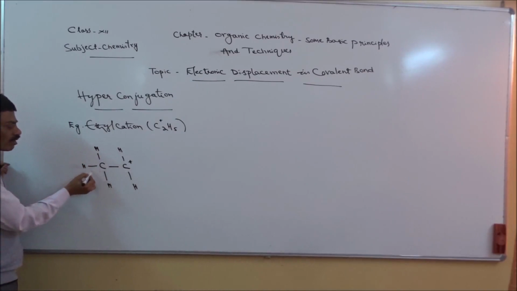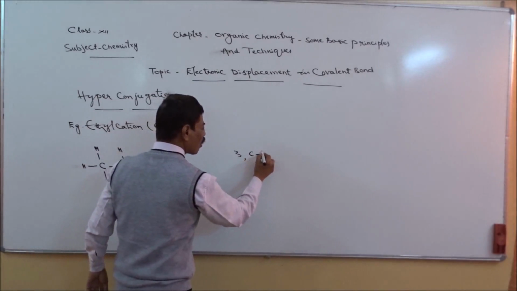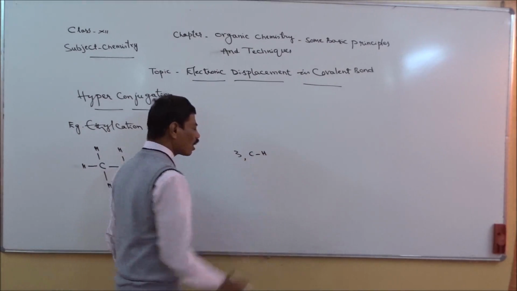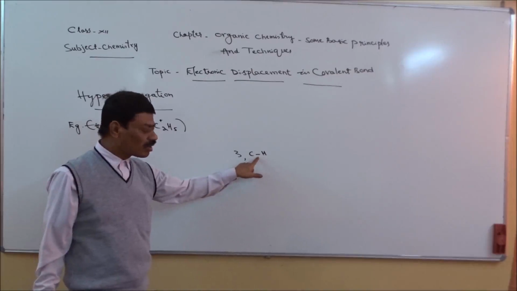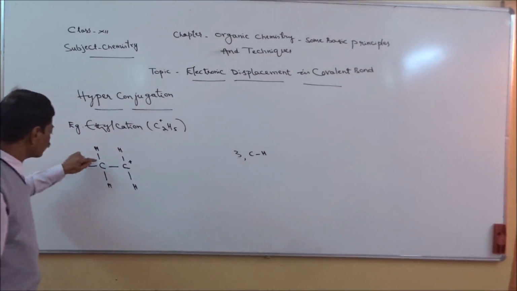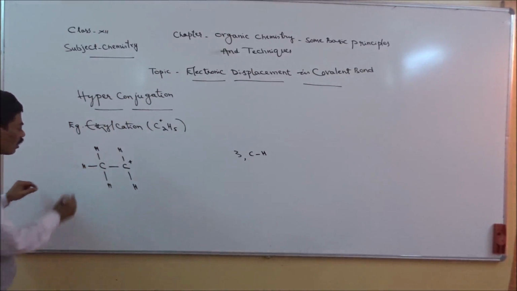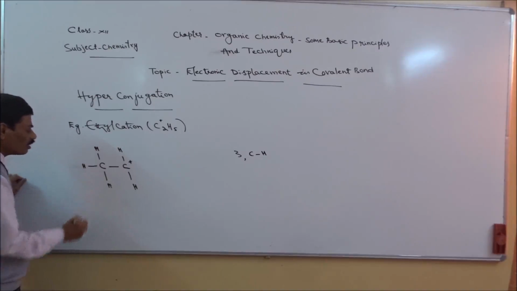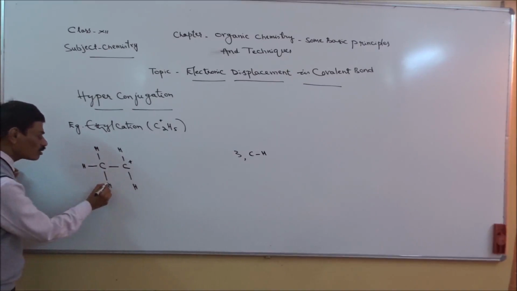We have three carbon hydrogen bonds. In between C and H, one bond is there. Like that, see C and H. Like that, in between C and other H, one single bond. In that way, in between C and H, another bond. So in that way, we have three bonds.